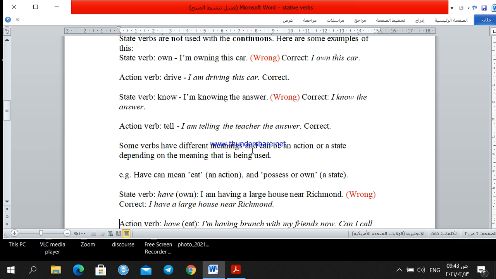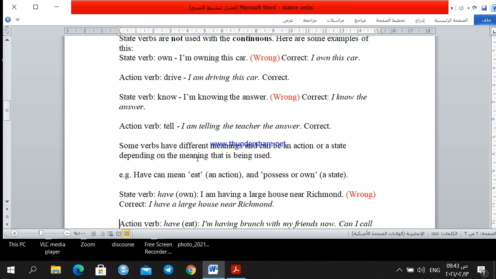Some verbs have different meanings and can be an action or a state, depending on the meaning being used. Sometimes they describe actions, or sometimes they describe a state of mind. So sometimes we can use them with the present continuous, and other times we use them with the present simple.